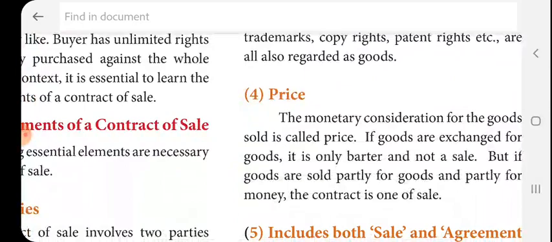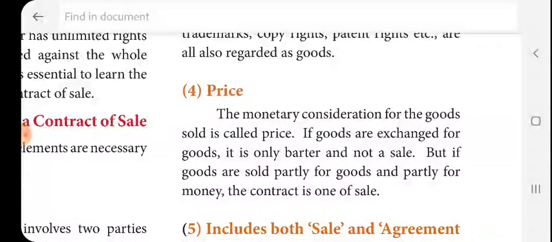The price. The monetary consideration for the goods sold is called price. If goods are exchanged for goods, it is only barter and not a sale. But if the goods are sold partly for goods and partly for money, the contract is one of sale. So the price is essential for a valid contract.